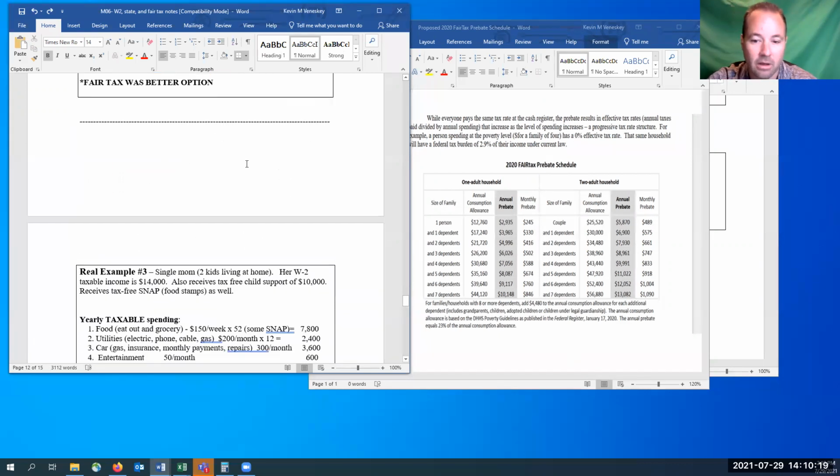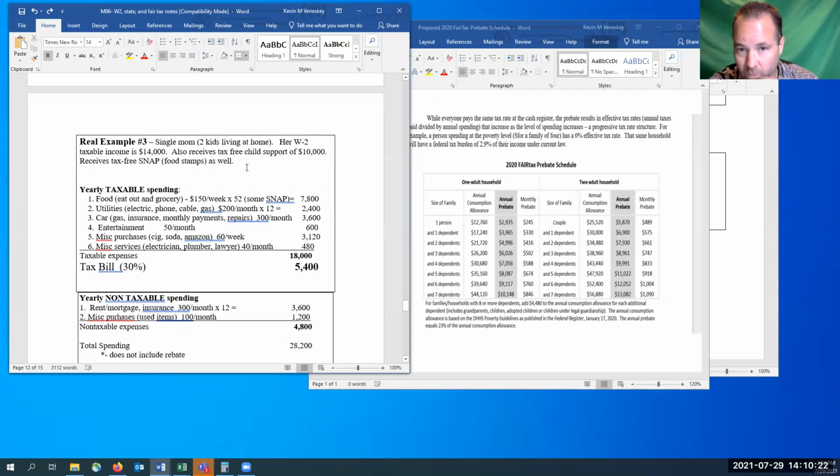Let's keep going. Let's see what if we have this very common situation? We have a single parent, I'll say a single mom in this situation. Very common for Ivy Tech students or any 20-year-old adult. That's pretty common these days. Single mom, 2 kids at home. The single mom doesn't make a whole lot of money. Primarily she lives off, because she's got to take care of the kids, working part-time, not a great paying job. She receives tax-free, that's key, tax-free child support.